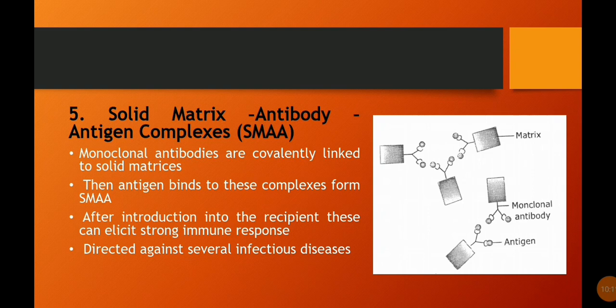Fifth is solid matrix antibody antigen complexes, or SMA. Monoclonal antibodies are covalently linked to solid matrices. Then antigen binds to these complexes to form SMA. After introduction into the recipient, this can elicit a strong immune response directed against several infectious diseases. Here is the figure.